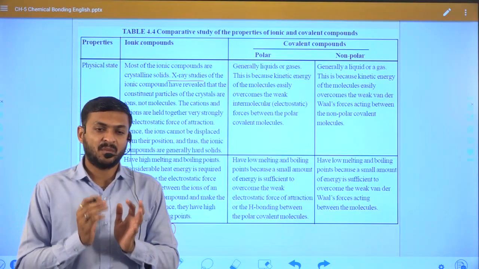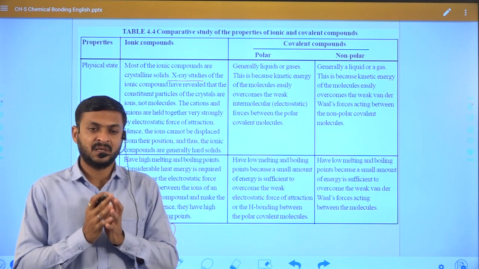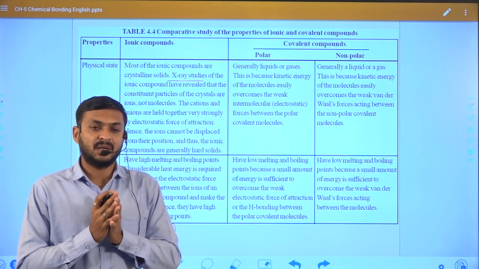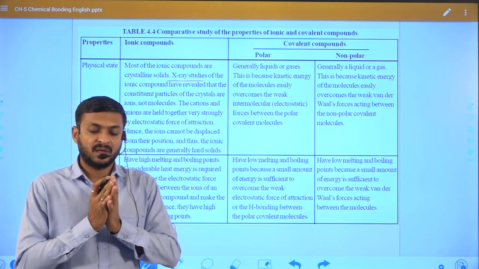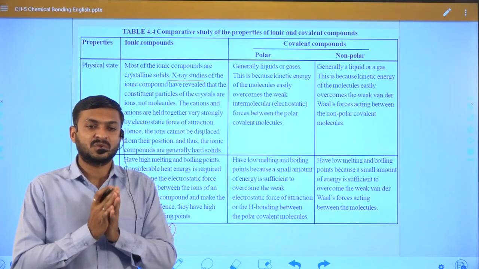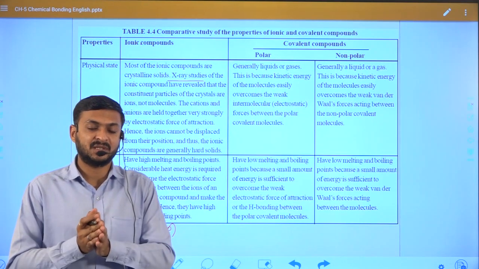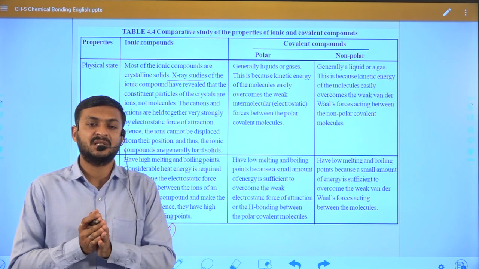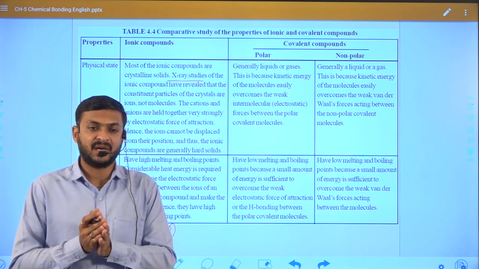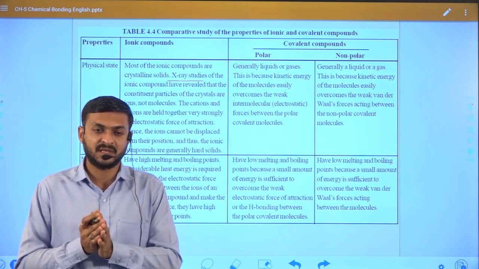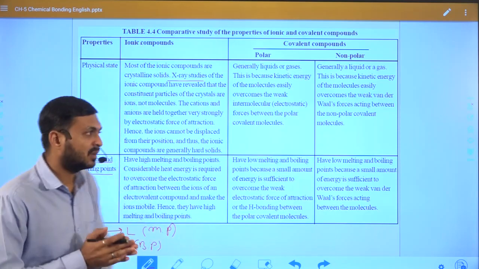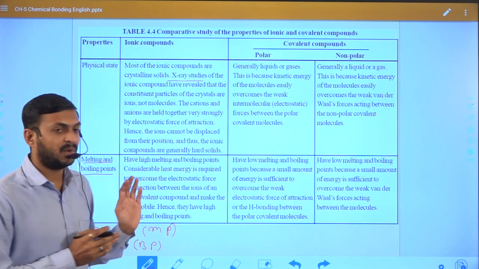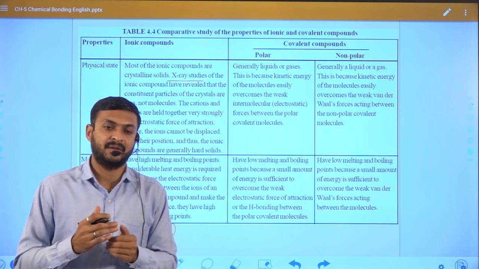If the molecules are packed closely, then to convert solid state into liquid state, the energy required will be very high. So in this case we can say the melting point and boiling point of the compound will be high.